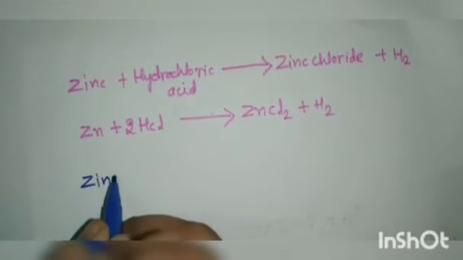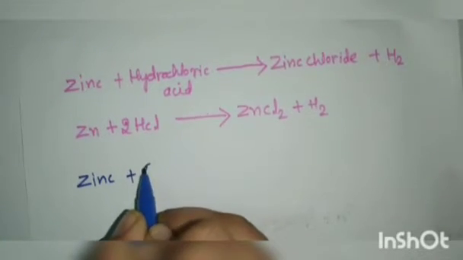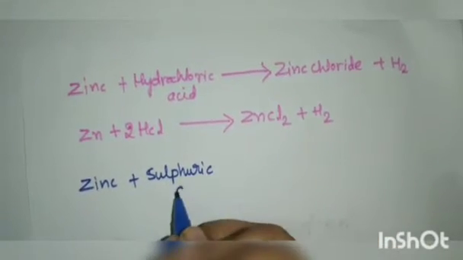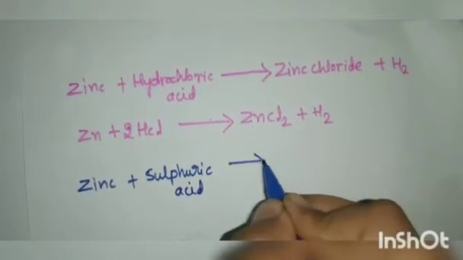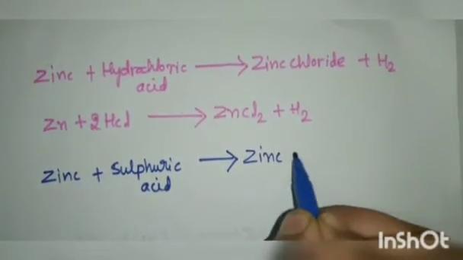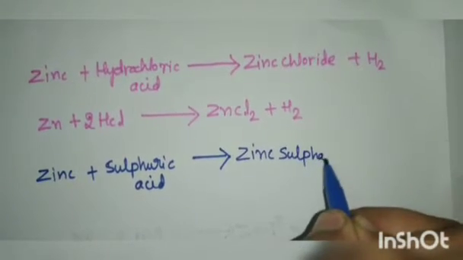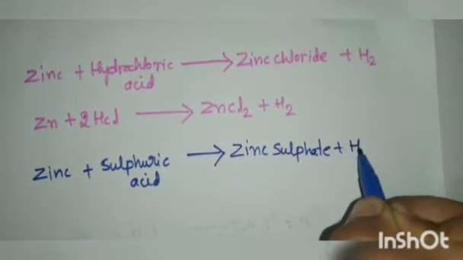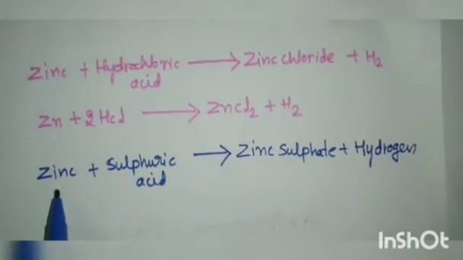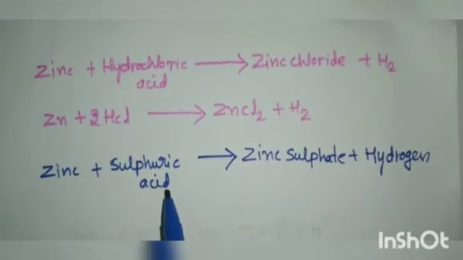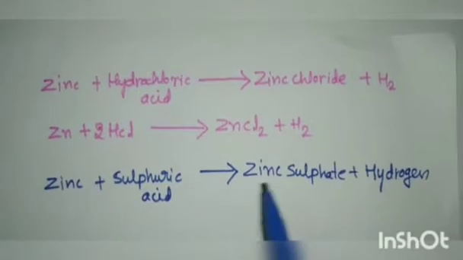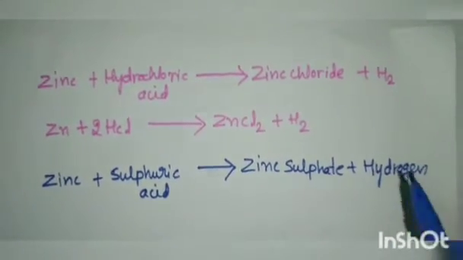Okay, let's take another acid as an example. Zinc reacts with sulfuric acid. So it will give a salt, zinc sulfate, and hydrogen. When zinc reacts with sulfuric acid, it will give zinc sulfate and hydrogen.